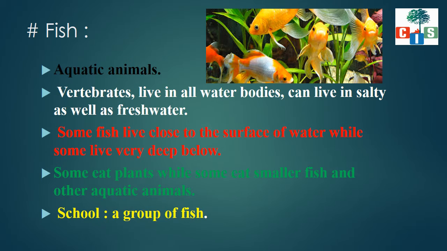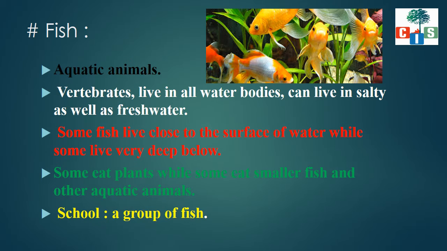Now they have a backbone, so they are called vertebrates. They live in water bodies, not only in saline or only in fresh water, they live in all kinds of water bodies like rivers, ponds, lakes, streams, seas, and oceans. Now some of the fish live close to the surface of the water, and we may even see them.